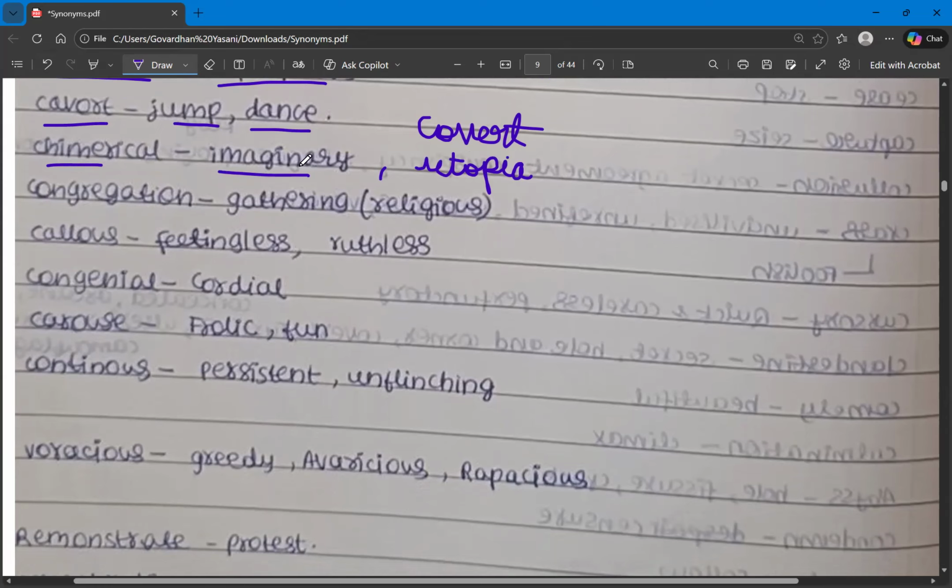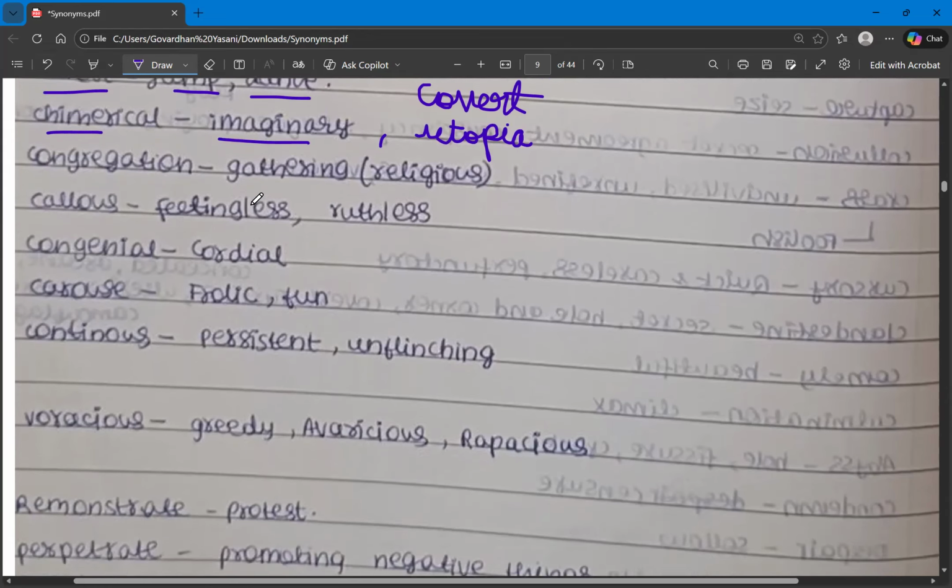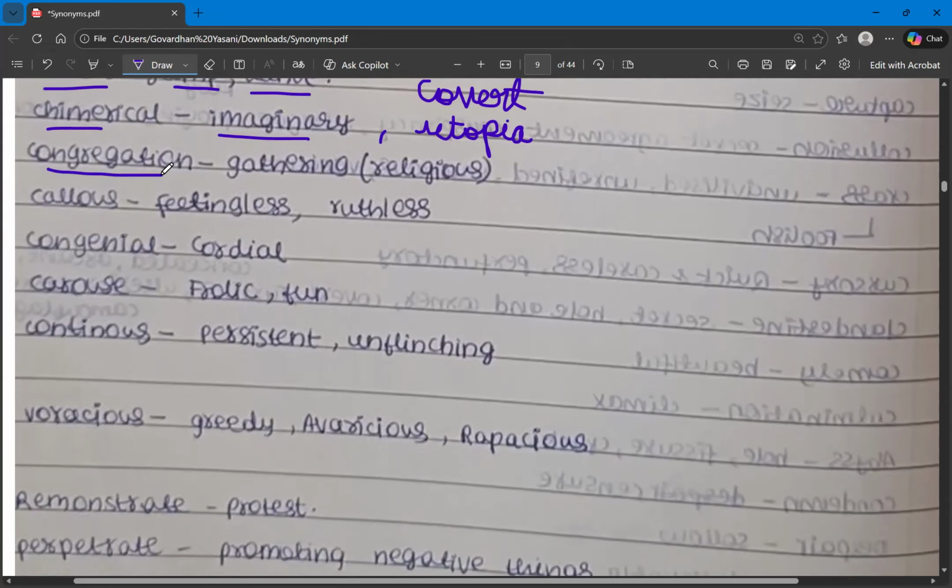These are all chimerical. And also there is another word called quixotic. So these are the synonyms for the word chimerical. And then we have congregation. So congregation means religious gathering, a gathering of people for something religious. So that is the meaning of the word congregation.